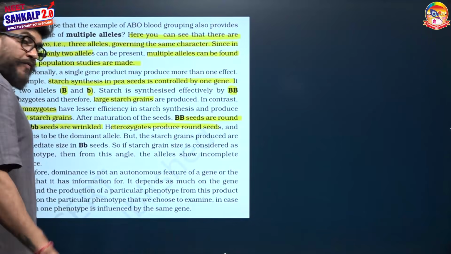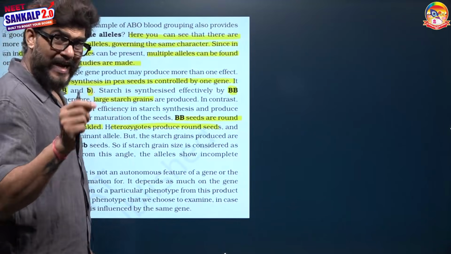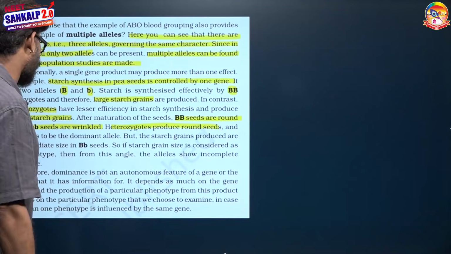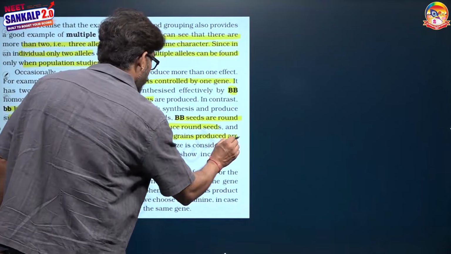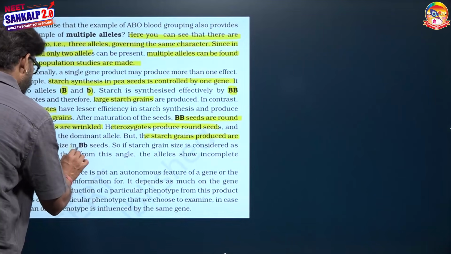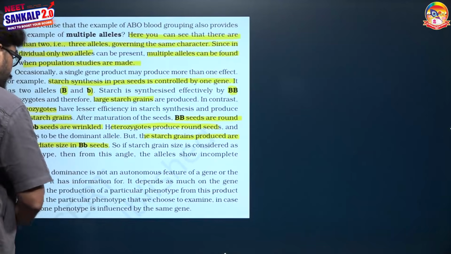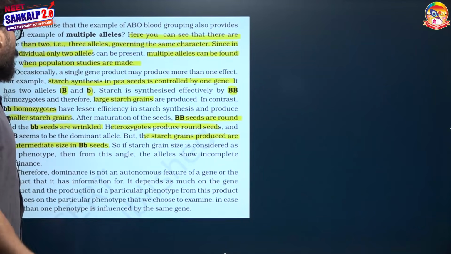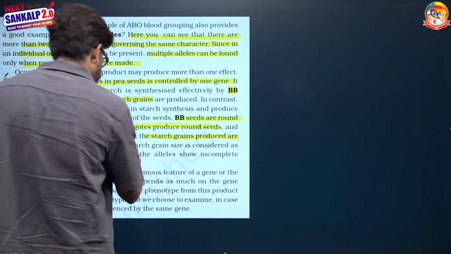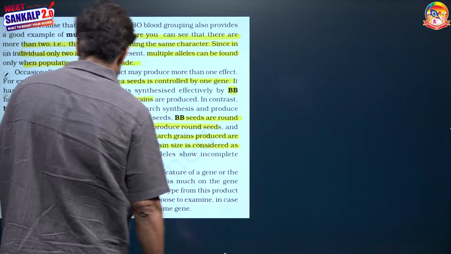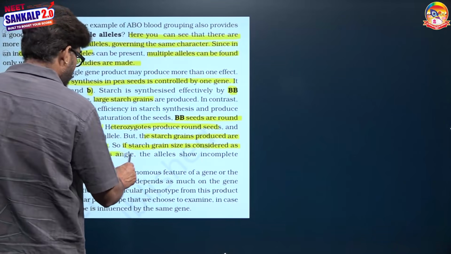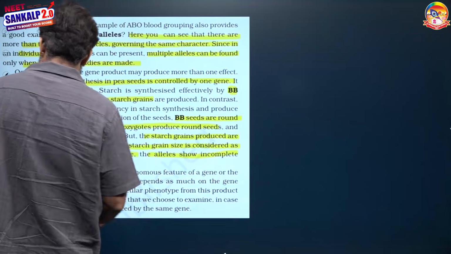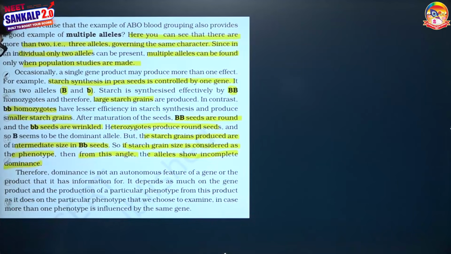But when we talk about the size of the starch grain, we must keep in mind that the starch grains produced are of intermediate size in the case of the capital B, small b condition. It means if starch grain size is considered as the phenotype, then from this angle the allele is showing incomplete dominance.